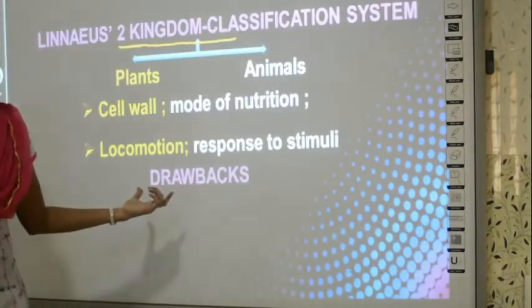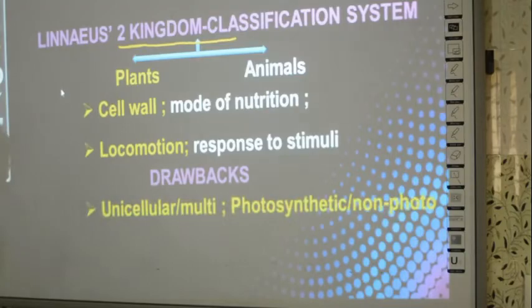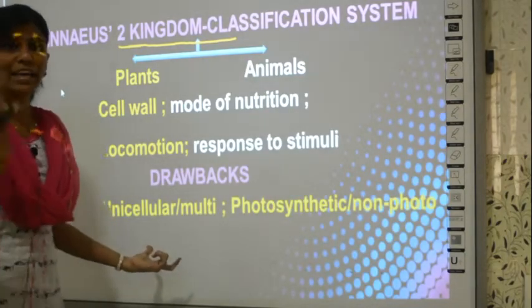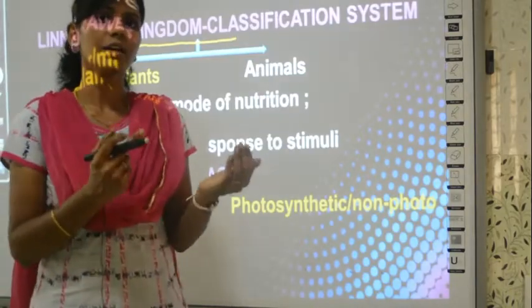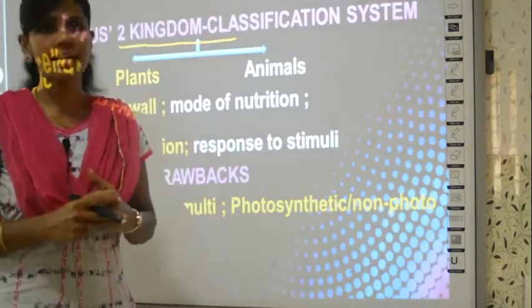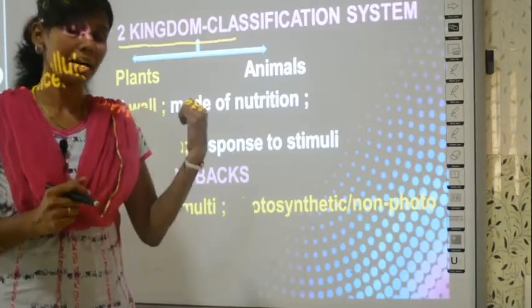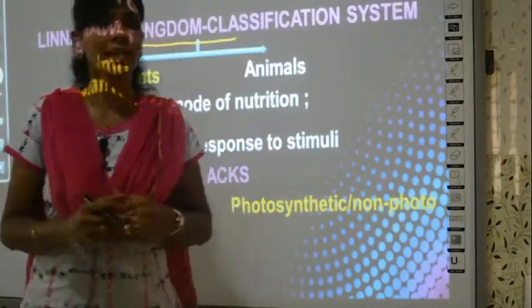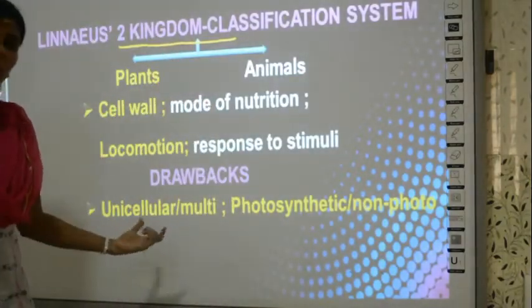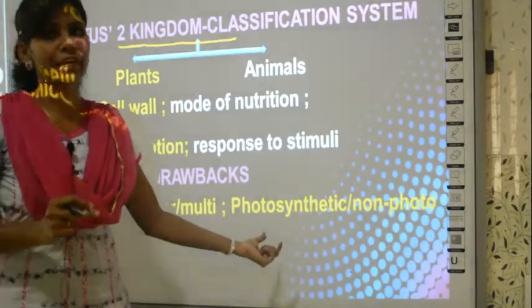But there were many drawbacks. There were defects in his classification system. What defects? See, he failed to classify unicellular and multicellular organisms. So unicellular organisms means one-celled organisms, and multicellular means many celled. So what he has to do, he was supposed to put them in different groups, right? But what this man did, he put all of them in one group, and also he failed to classify photosynthetic